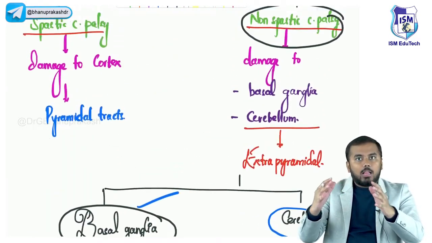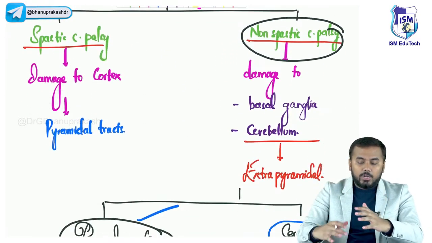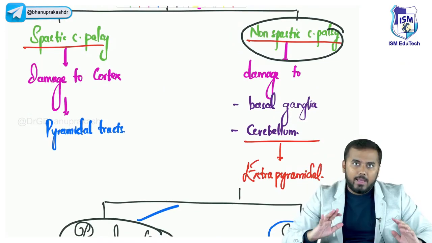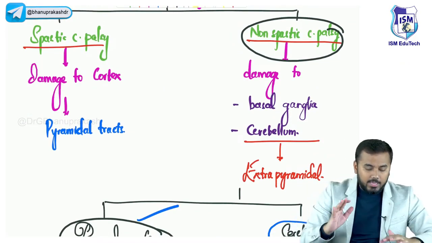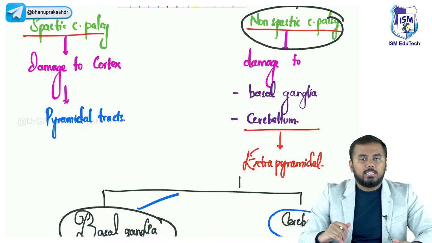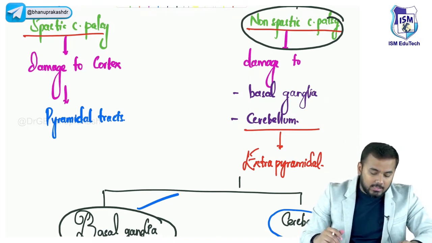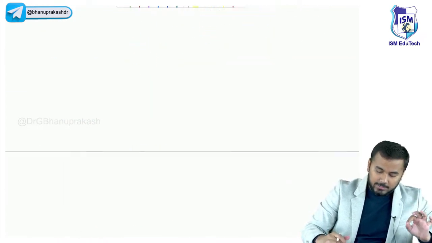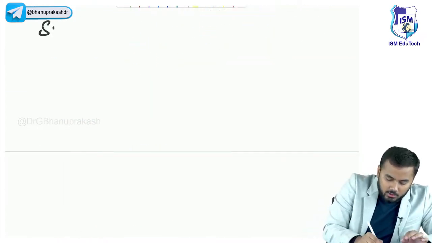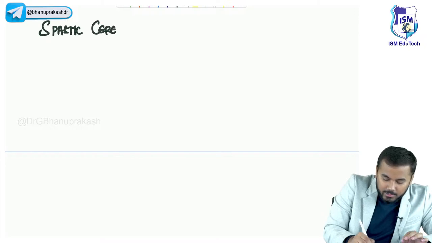So these are all the symptoms which I was telling you regarding non-spastic cerebral palsy. Okay? Now see, coming to spastic cerebral palsy. Now in spastic cerebral palsy, what are the very important symptoms which you will see? In case of spastic cerebral palsy.